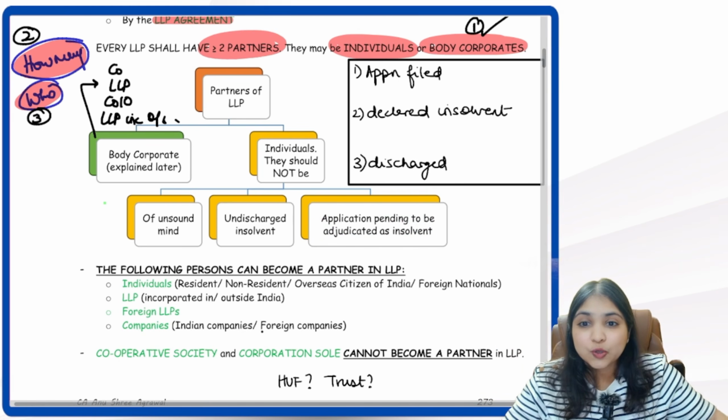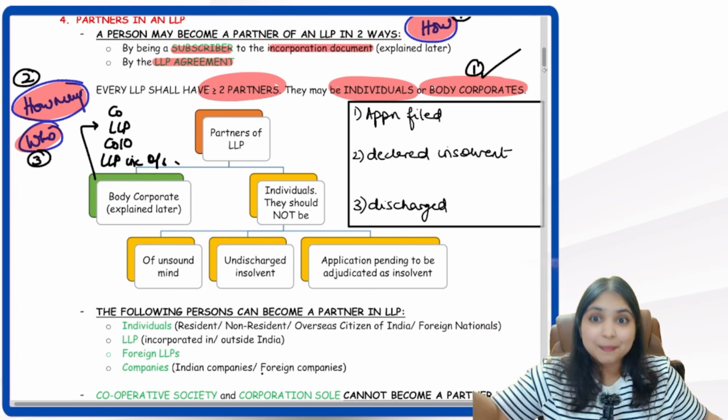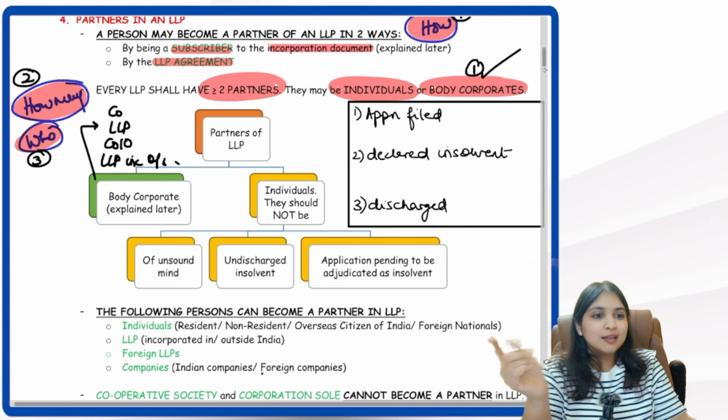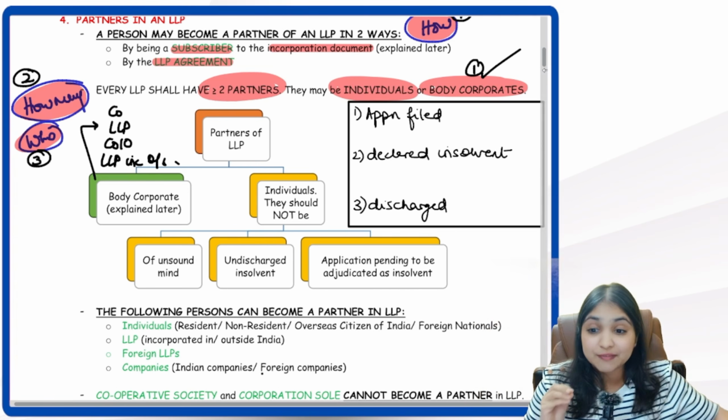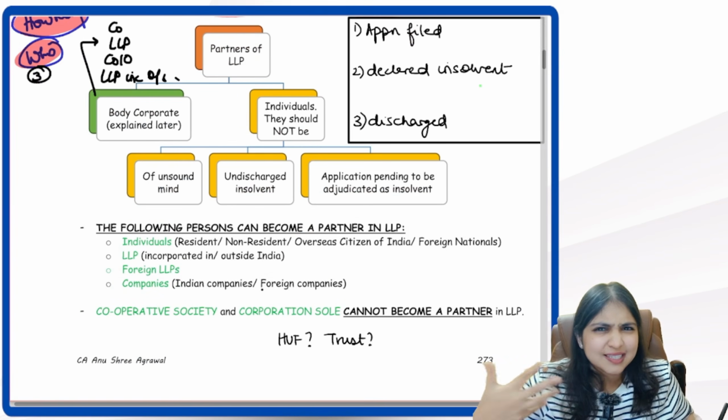Thorough, everybody. So with this, how many questions have we learned? 3 questions we have learned: how to become a partner, how many partners we need, and who can become a partner. Now listen, this is just a reiteration of what we have already learned, just like a revision.